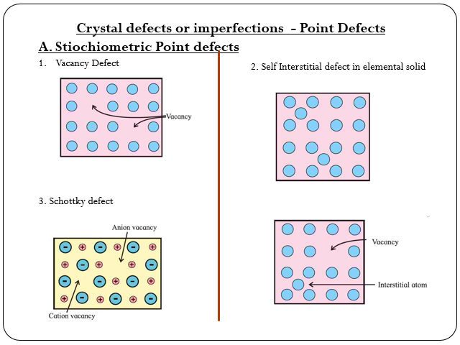First one, vacancy defect. During the crystallization of a solid, a particle is missing from its regular site in the crystal lattice. The missing particle creates a vacancy in the lattice structure, and thus some of the lattice sites are vacant because of missing particles, as shown in the figure.